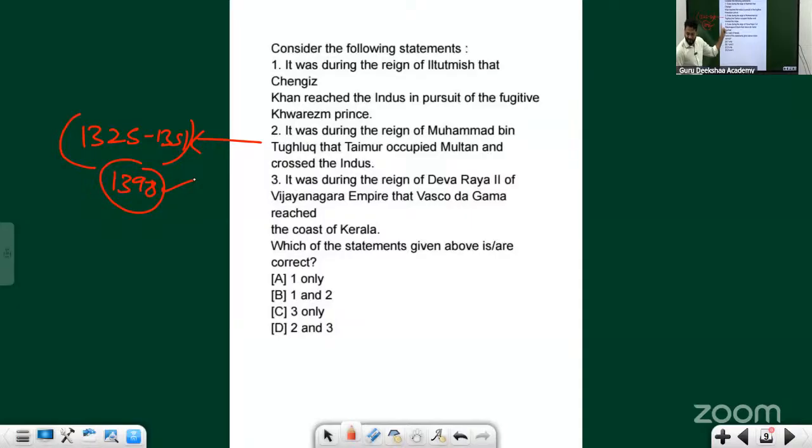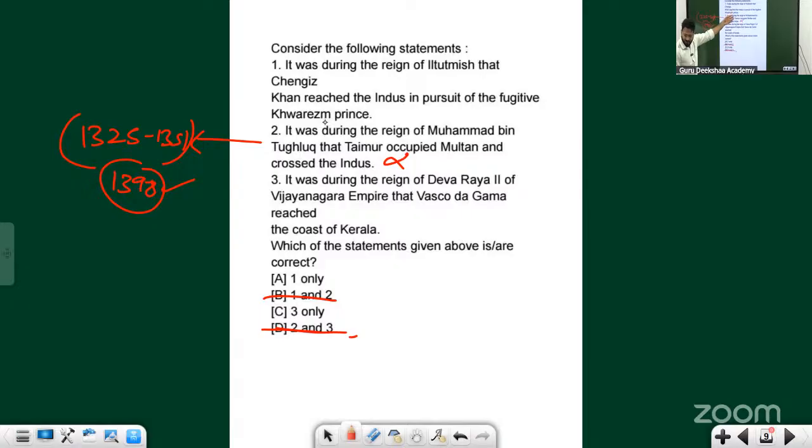1398. Okay, so there is a difference. It means this is not the right statement. Okay, so can we get the answer just by removing that? This is gone, this is gone, because the second statement is there. Either the answer should be A or C. Okay, so we haven't read about C, but we have read about A.